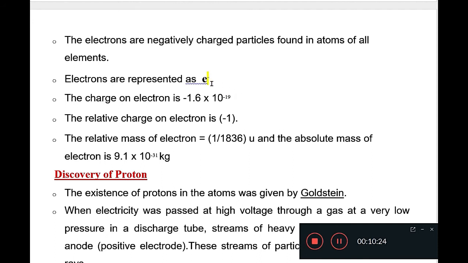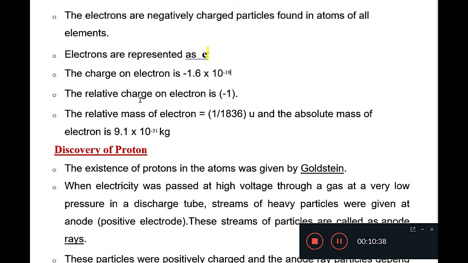Means electron contains negative 1 charge. The charge of an electron is equal to minus 1.6 into 10 to the power minus 19 coulomb. The relative charge on an electron is minus 1. Means this whole value 1.6 into 10 to the power minus 19 can be regarded as minus 1.